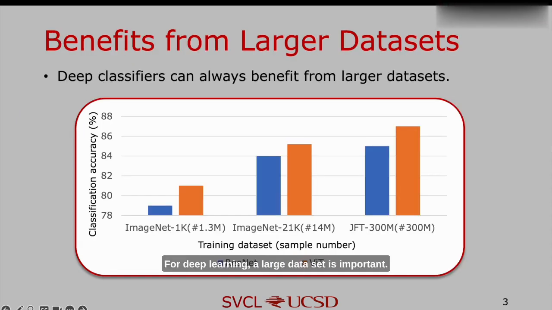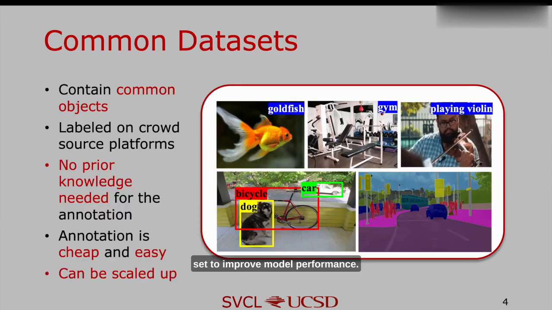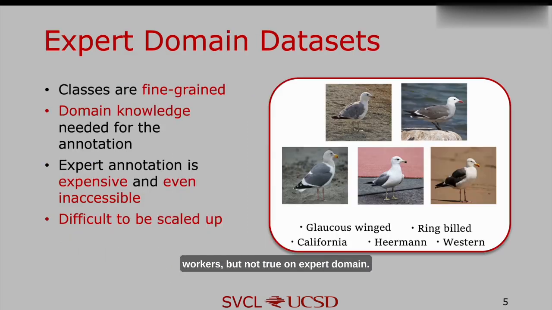For deep learning, a large dataset is important. We always pursue a large dataset to improve model performance. This is doable on common object data because data can be labeled by crowdsourcing workers, but not true on expert domains because the classes are fine-grained and the labeling needs domain knowledge and is expensive.